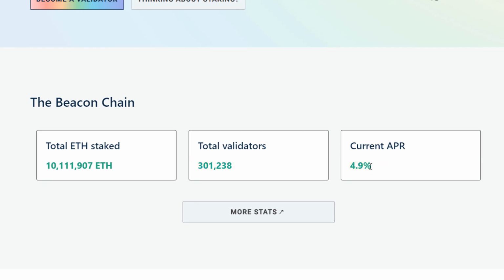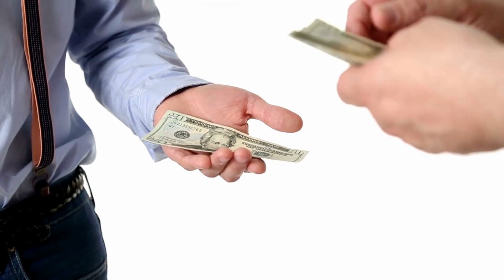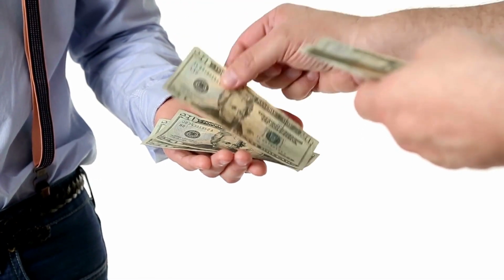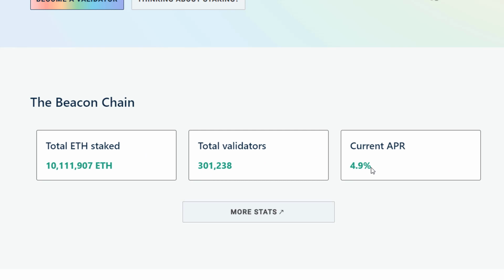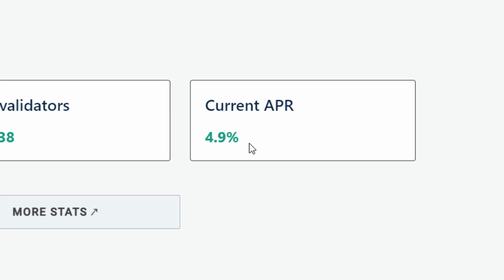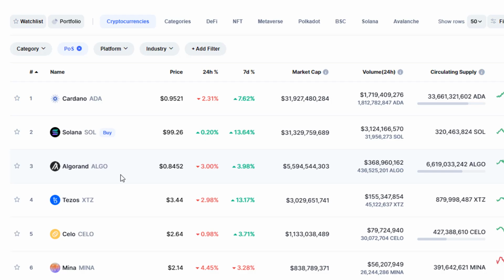So if the current APR is 4.9 and you're getting 4.5, think of the difference as the commission that's getting paid out to whichever service you're using. And if you're getting way more, let's say you're getting 20% for a service, that's a huge red flag, because you should be questioning, how are they paying out 20% APR for Ethereum validating when the current APR is only 4.9? Again, that base APR percentage on average is going to be different for each cryptocurrency. Some may be 5, some may be 2, some may be 10. So you're going to have to research each individual project that you're involved with staking in.